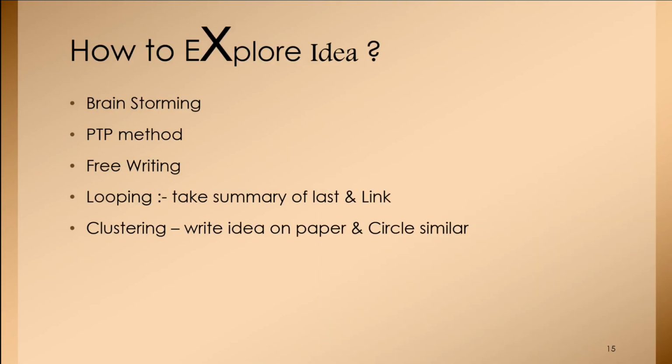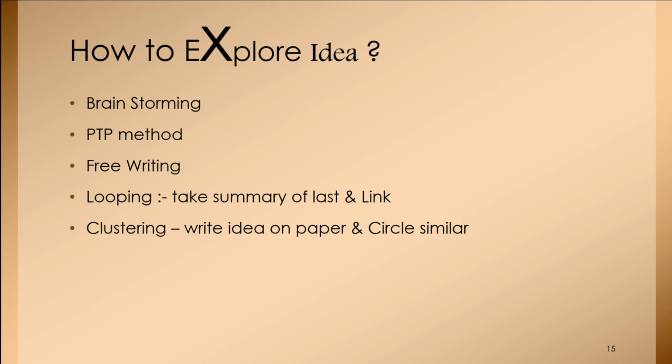Now, how can you explore the idea? What are the things that we can include in our research writing? What can we include in our report? Before doing that, we can carry out brainstorming sessions with others so that we can get acquainted with the ideas and views of other people. We can carry out the pass-through prism method.